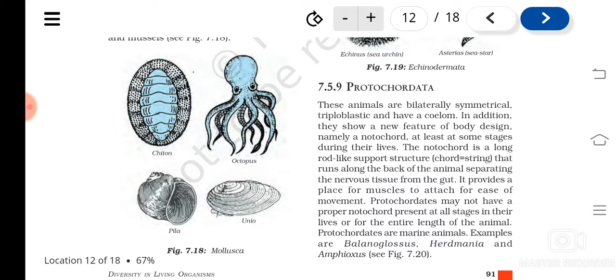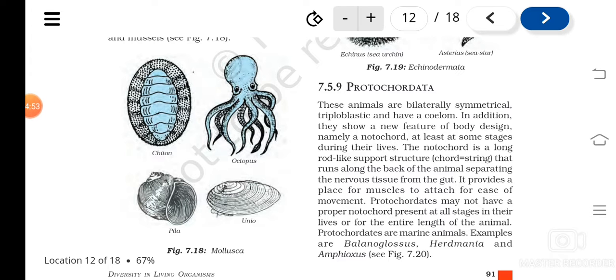But what is the speciality? It is not necessary that the notochord be present all through life or all through the length of the body. In some organisms it may be found only in the tail region, and in some it may be found from the head to the tail. And it is not compulsory that it be present all through their life, from the time they are forming until death. It may not be present; in some, it may be present only in certain stages of their life. Understood? So it varies.